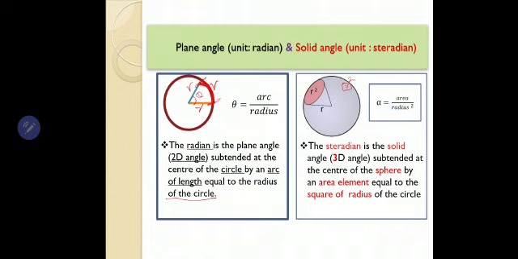Then the angle subtended, if it is satisfying this criteria, that is, the area is the square of the radius, r square, then the angle subtended, we call it as 1 steradian. This angle we call it as 1 steradian.